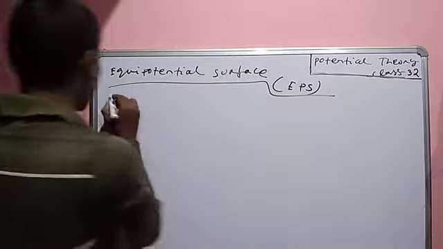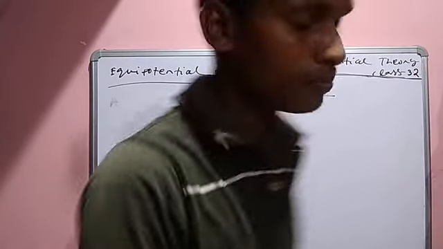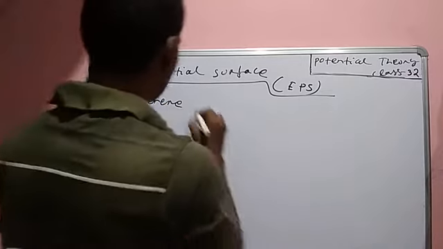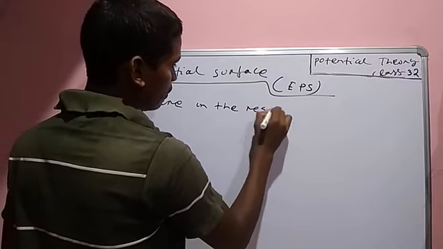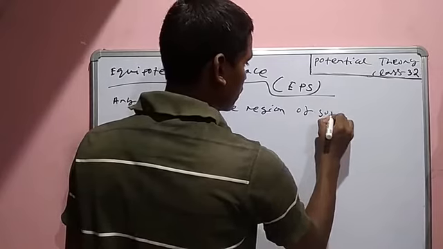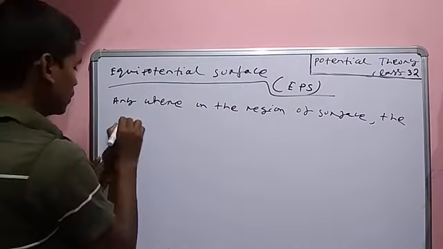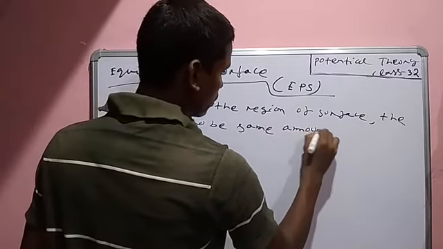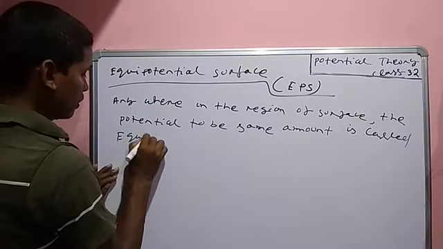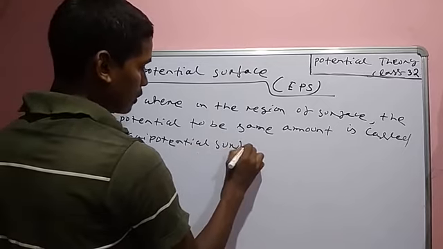You can write: anywhere in the region of surface, the potential to be the same amount is called EPS, equipotential surface.